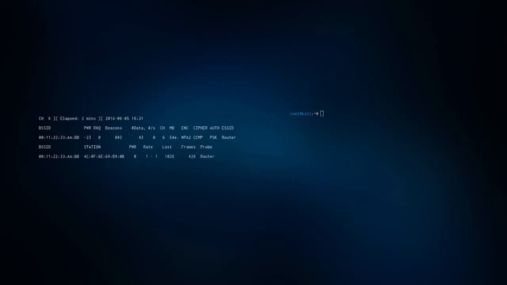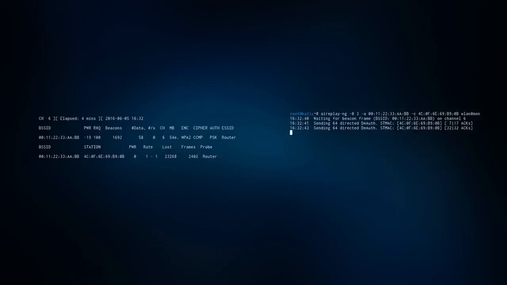Once you pick up a client, open up a new terminal and type in our third tool, aireplay-ng. This is a packet injector. We want to use the deauthentication attack, and it will be the first one, so just type in -0. In this case, we will send 3 attacks. This amount is optional. Now -a to enter in the BSSID address, and -c to enter in the client's MAC. Now finish off with your wireless interface and hit enter. This should disconnect the client from the network and force them to reconnect. And once they do, we'll have captured a handshake.